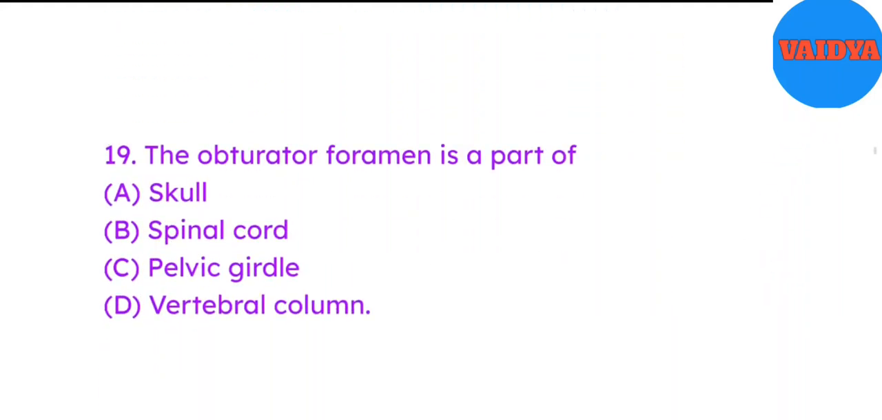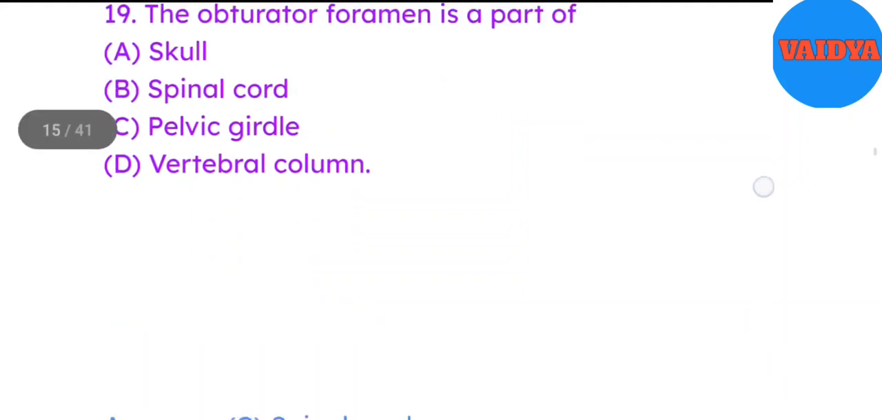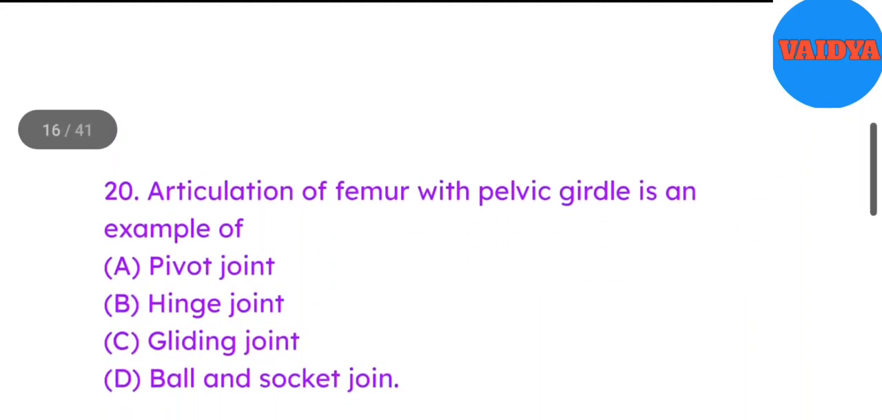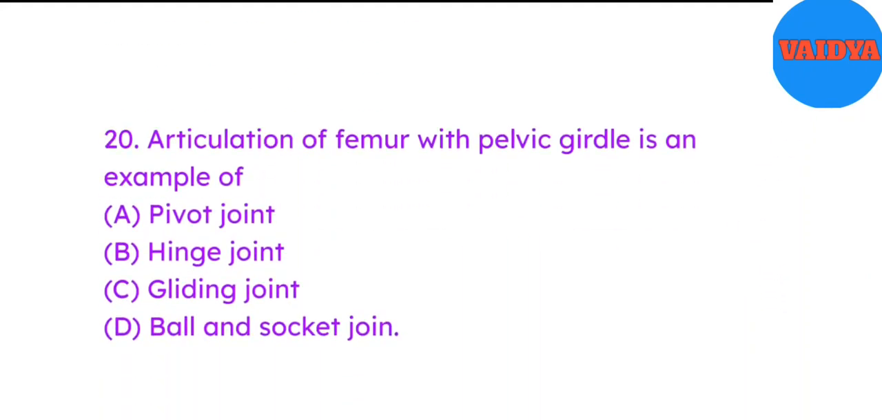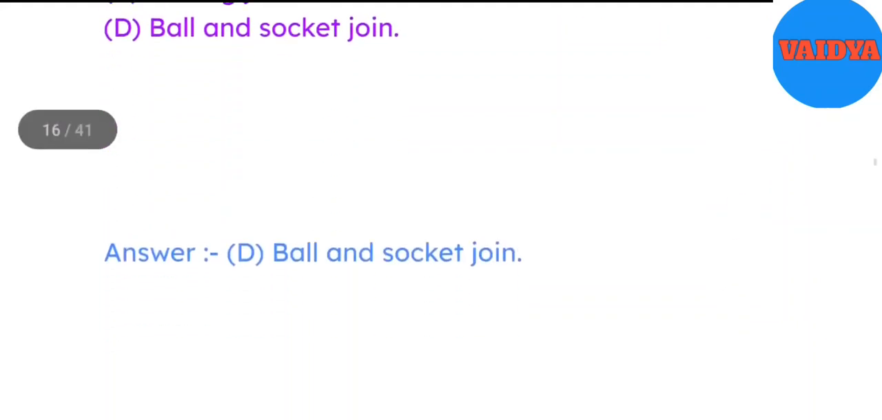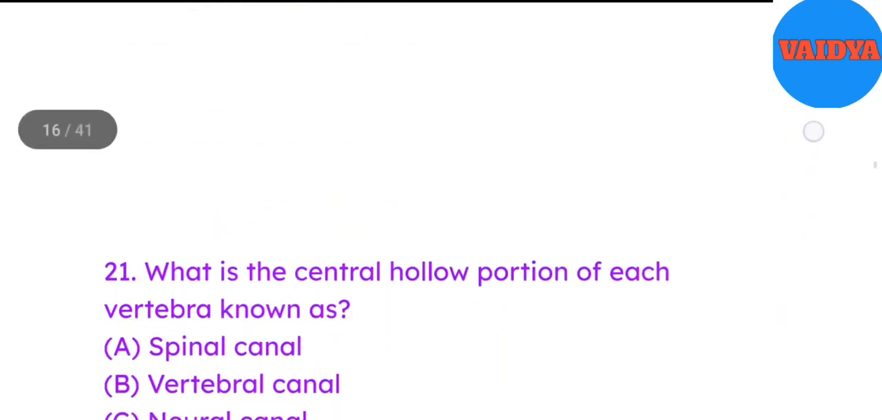19. The obturator foramen is a part of A. Skull. B. Spinal cord. C. Pelvic girdle. D. Vertebral column. Answer C. Spinal cord. 20. Articulation of femur with pelvic girdle is an example of A. Pivot joint. B. Hinge joint. C. Gliding joint. D. Ball and socket joint. Answer D. Ball and socket joint.